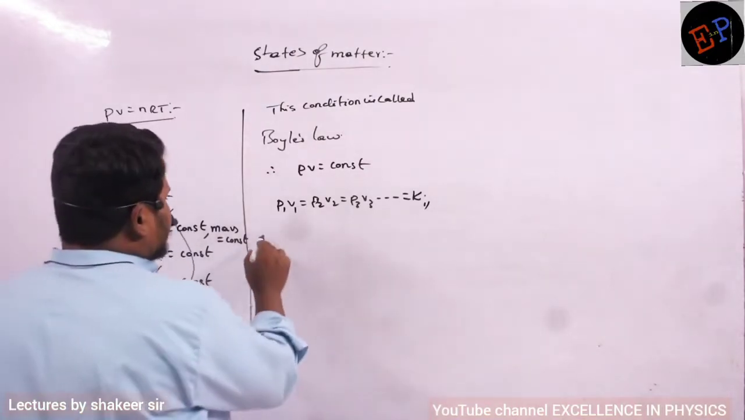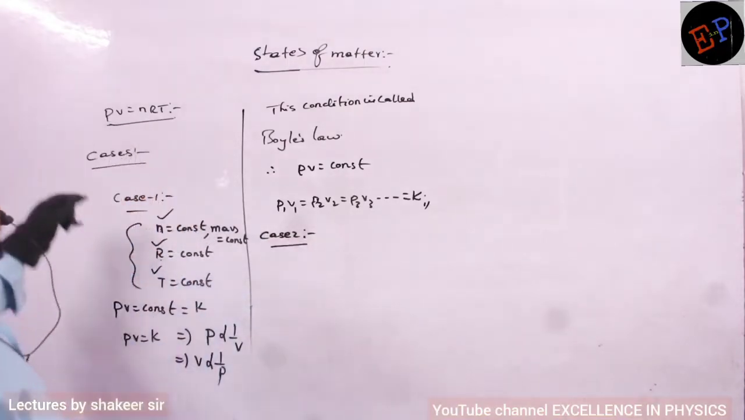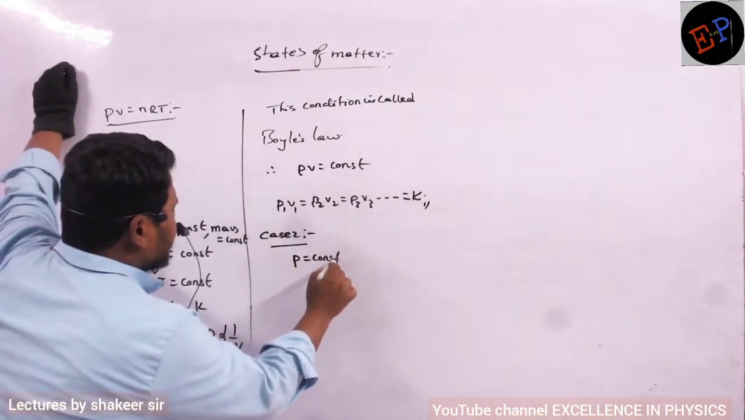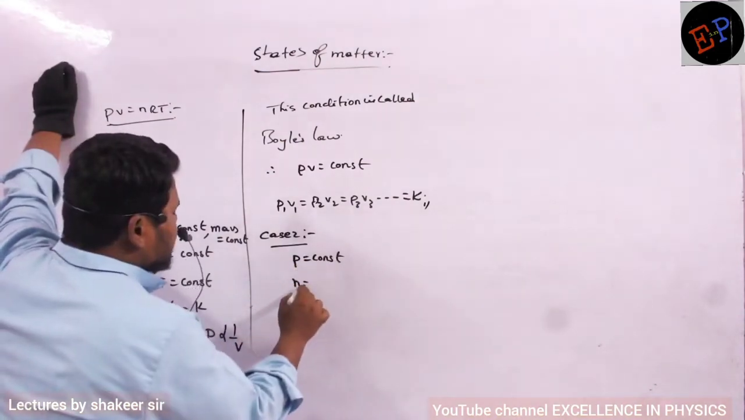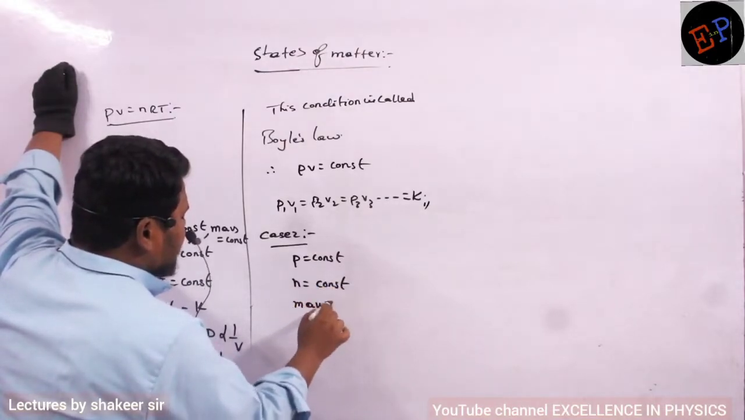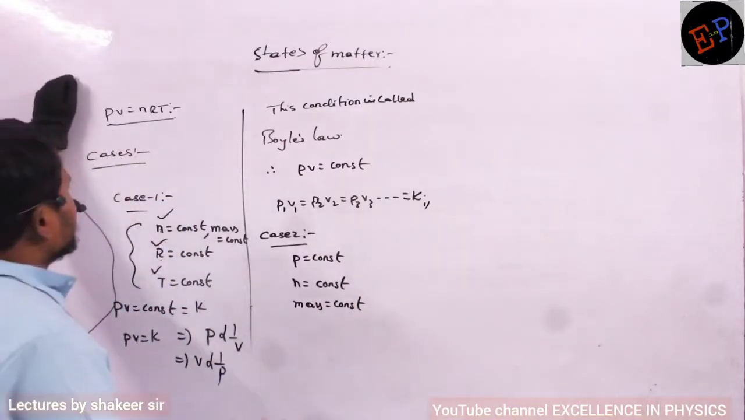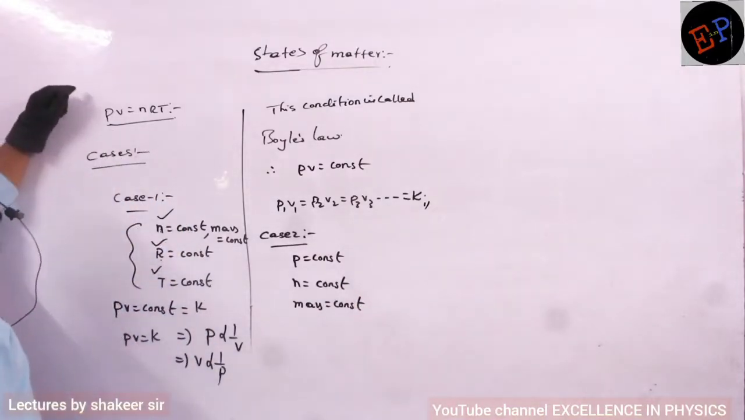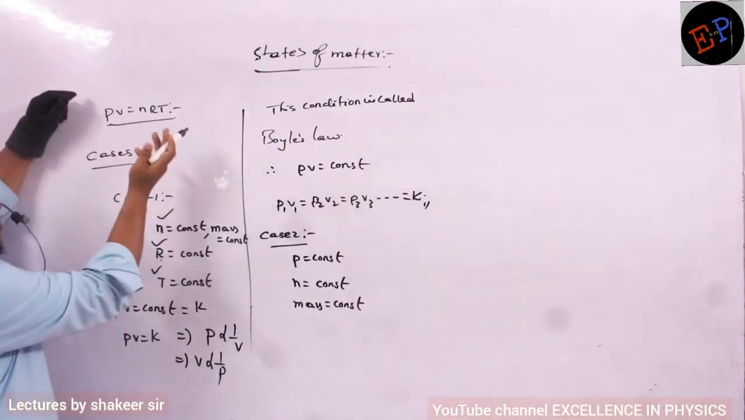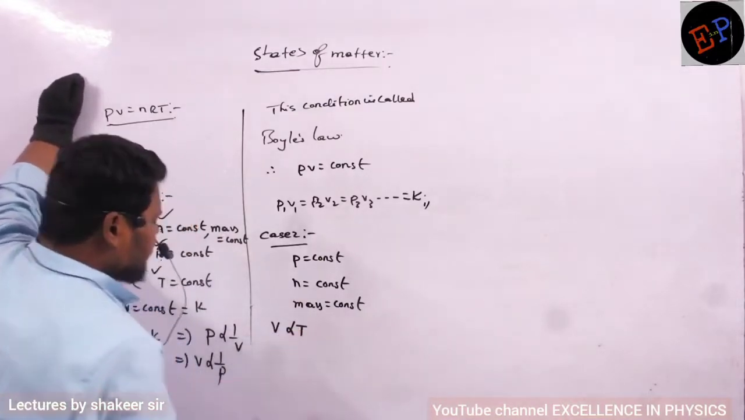Understood now? So then we write case number 2. In case number 2, which one shall we keep constant? Let us take pressure to be a constant, and the number of moles of the gas to be a constant. If number of moles are constant, I can say mass of the gas is also a constant. And R is always a constant. So which are the variables? Volume is directly proportional to temperature.